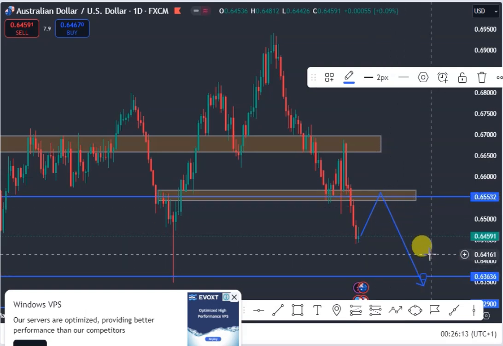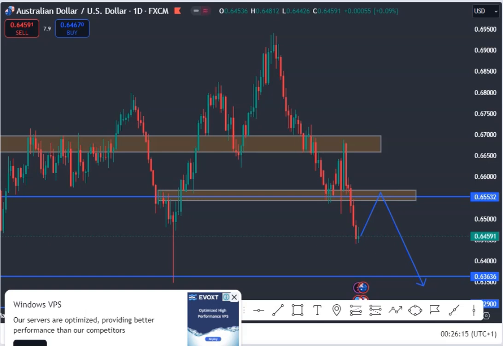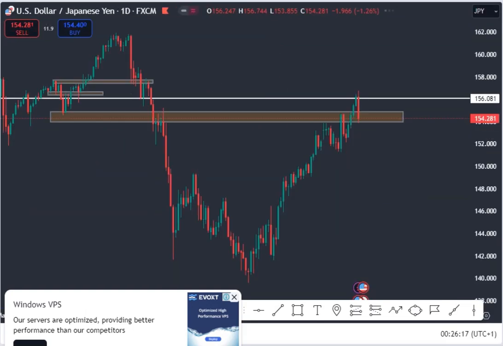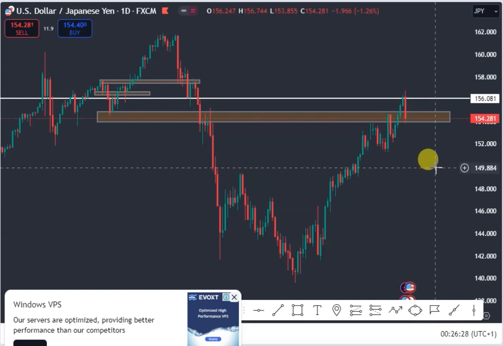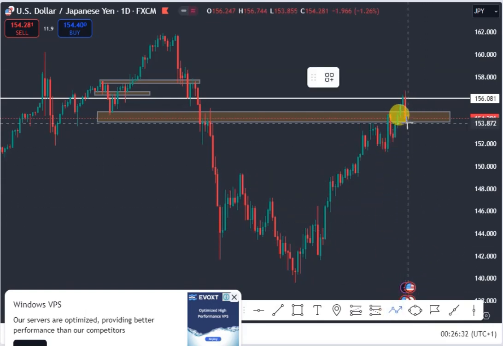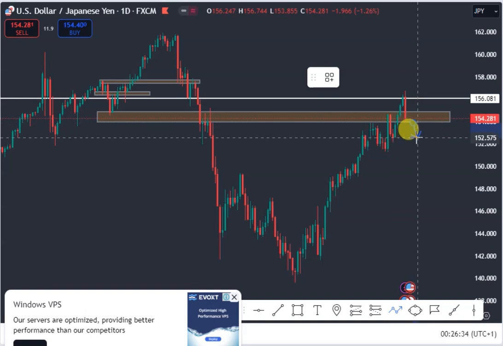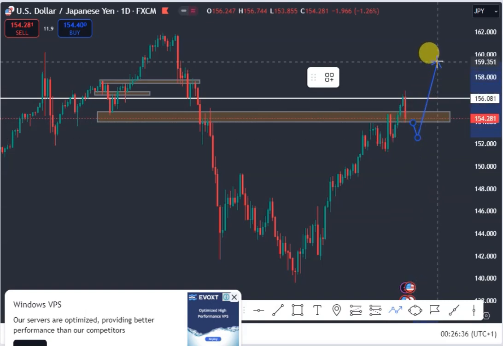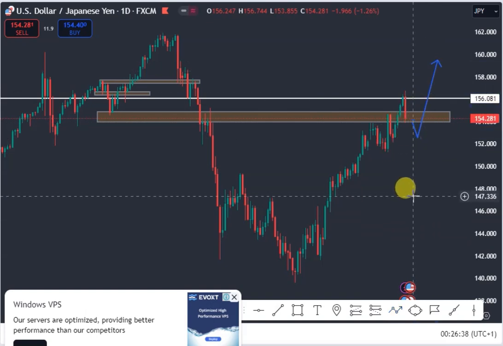So let's look at our next pair, which is the USDJPY. USDJPY still remains in an uptrend structure. You can see that we have a series of higher lows. So long as we have this series of higher lows, we expect USDJPY to continue to push higher. So we expect price to do a retest of this support level. Then we'll see price pushing higher to this next weekly resistance level.